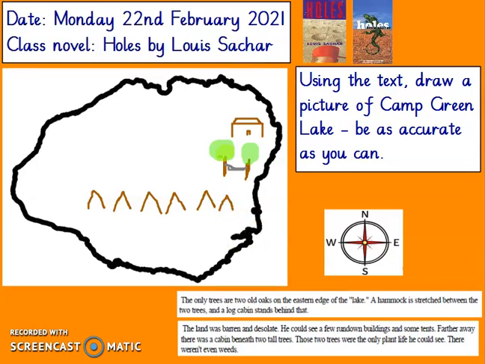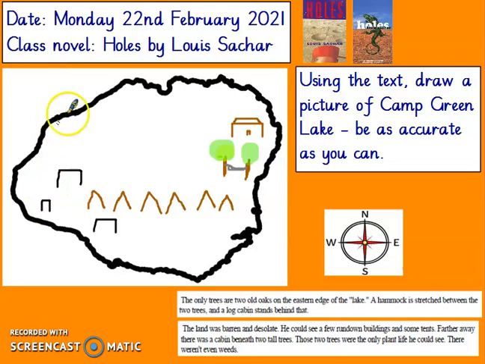And it says a few rundown buildings. So we could have a building here. I'll have a building here. Maybe one little one here. And in the text it will tell you, because there's a wash building, isn't there? So you can look at more evidence from the text and see whereabouts those buildings might be. Is there anything else that you could put on it?